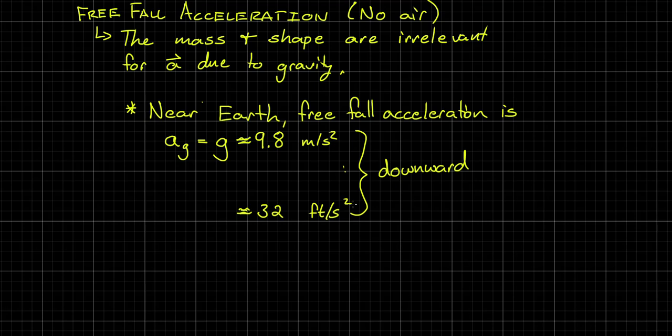So if I drop an object from rest, after 1 second, it's traveling at 32 feet per second. After 2 seconds, it's traveling at 64 feet per second, and 96 feet per second, and so forth and so on. Going through here, we are going to just use a working value. We will use 9.8 meters per second squared. Now, the weird part about that is there's a whole lot of big fancy physics that happens with this. We're going to talk about variations before we talk about paths.